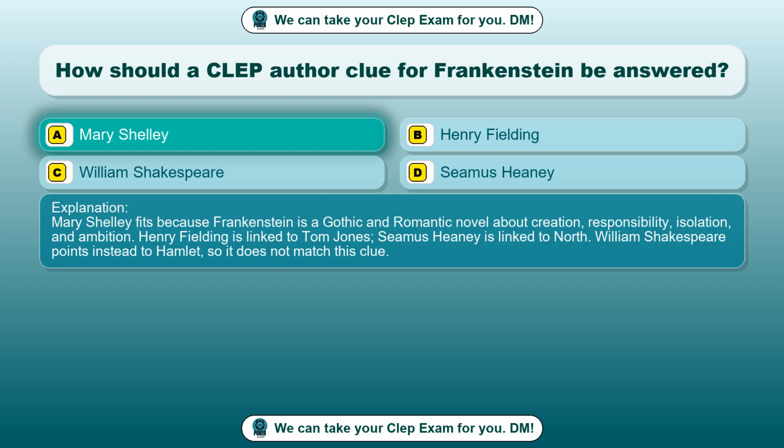Mary Shelley fits because Frankenstein is a Gothic and romantic novel about creation, responsibility, isolation, and ambition. Henry Fielding is linked to Tom Jones. Seamus Heaney is linked to North. William Shakespeare points instead to Hamlet, so it does not match this clue.